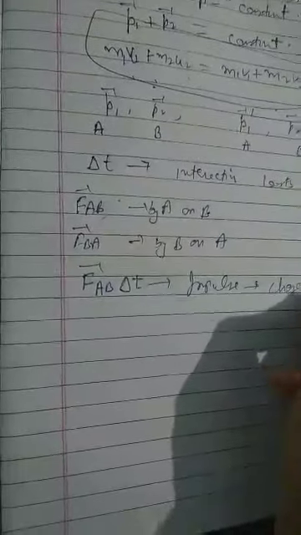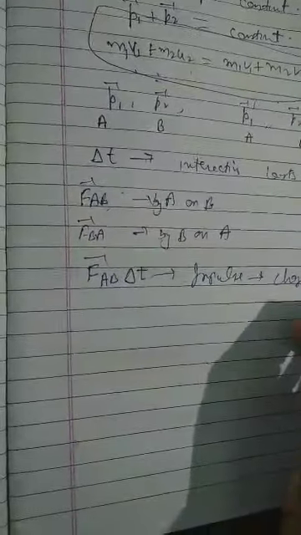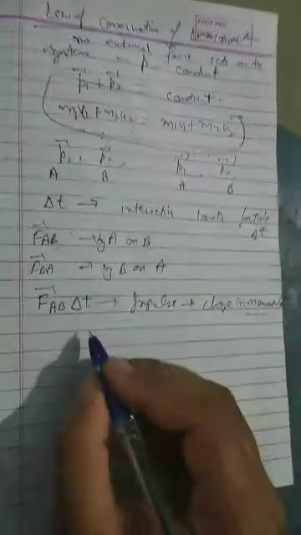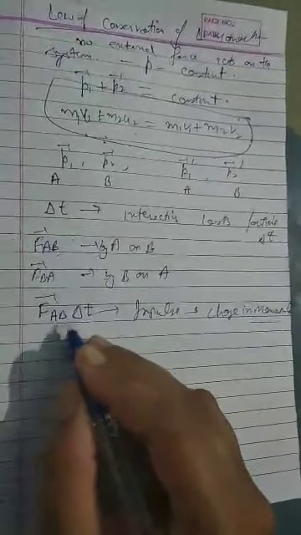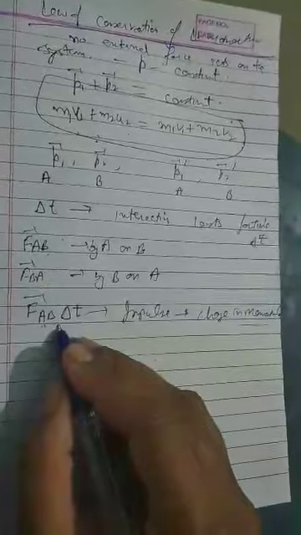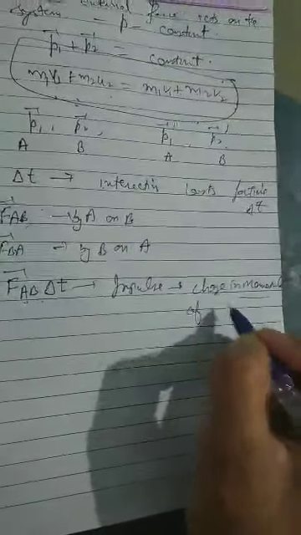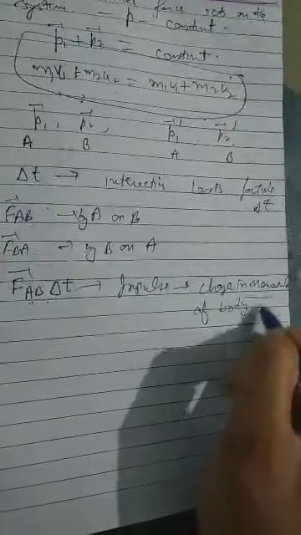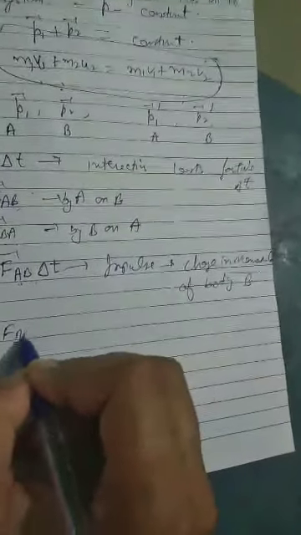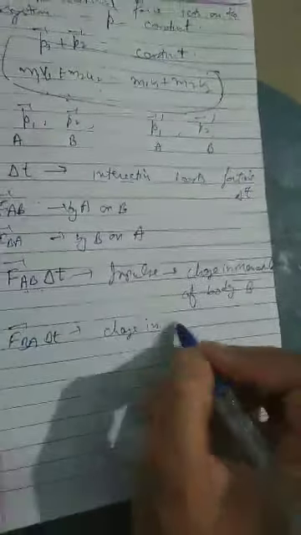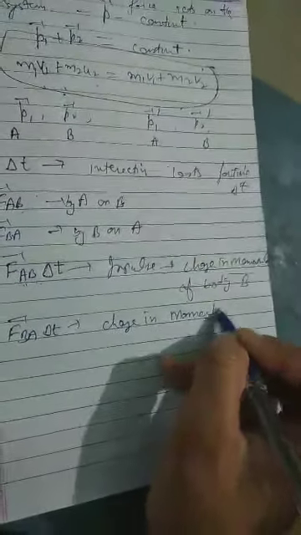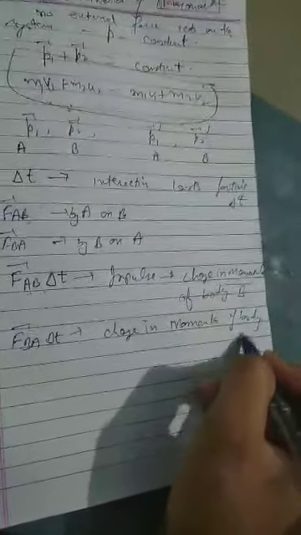Impulse, we already know that impulse is equal to change in momentum. In the impulse topic we have done this. Now if force FAB is there, whose momentum will be changed? Momentum of the body B. Change in momentum of body B. Similarly, FBA into delta t is the change in momentum of body A.